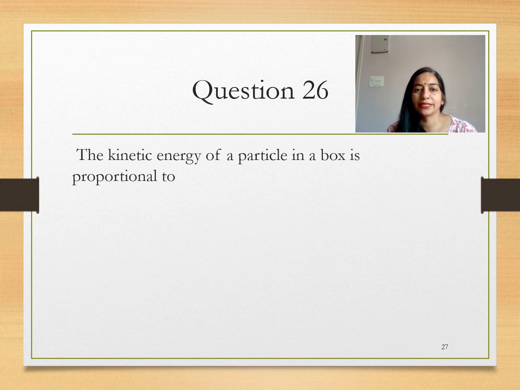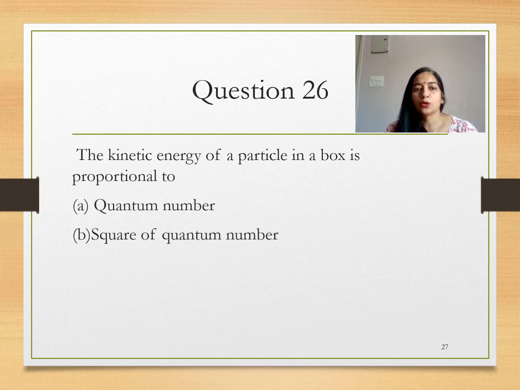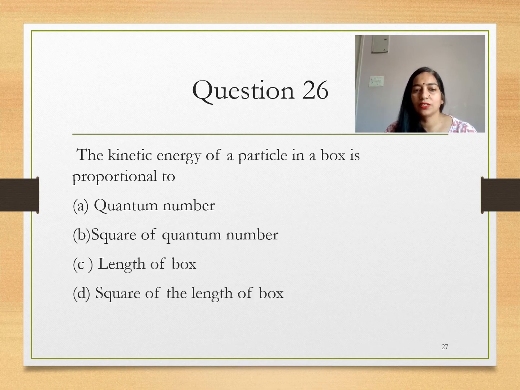26th question: the kinetic energy of a particle in a box is proportional to the square of the quantum number, and inversely proportional to the square of the length of the box. So all you need to know is the square of the quantum number. In the previous two or three questions, I wrote the formula also, n square.